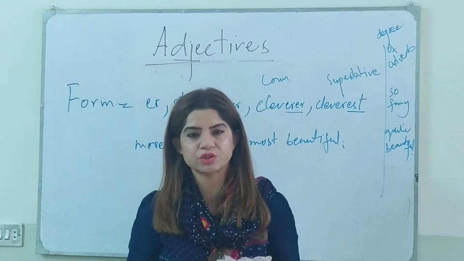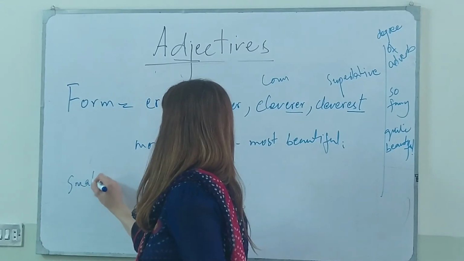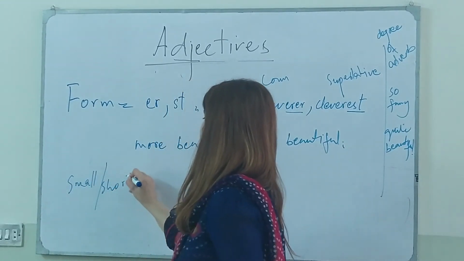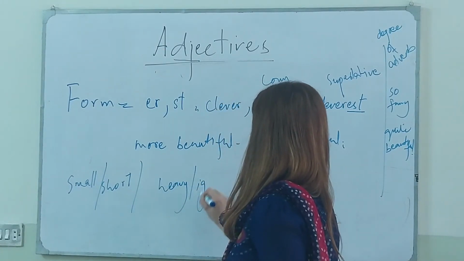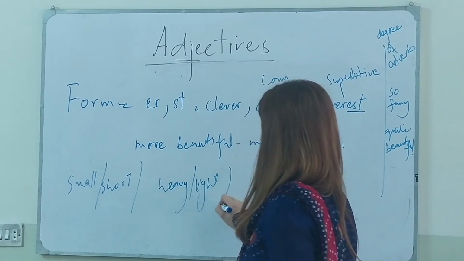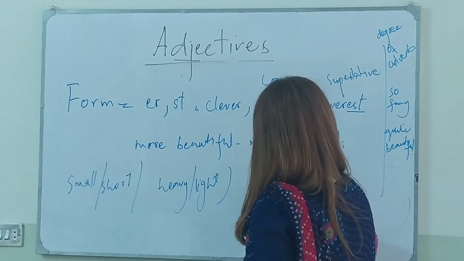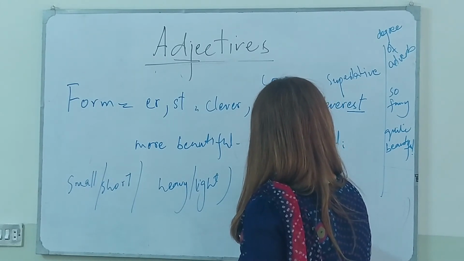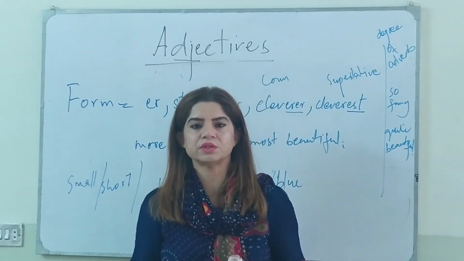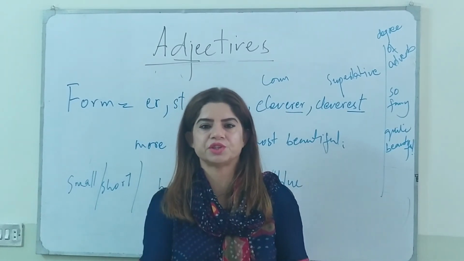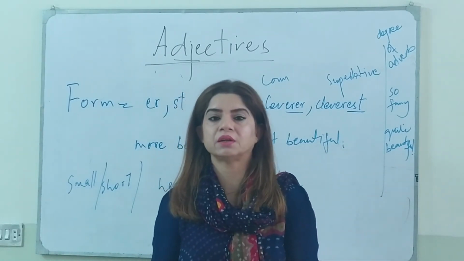Like you can change the size, you can change the color, you can change the height, like small, short, heavy, light, small, short, heavy, big, red, blue. If you are changing on a continuous scale, they are gradable adjectives. You can change them. But what if the adjectives are not gradable? If you cannot change them like that?